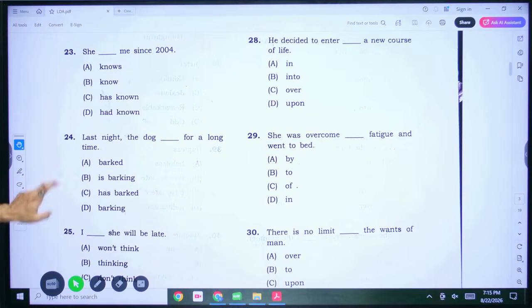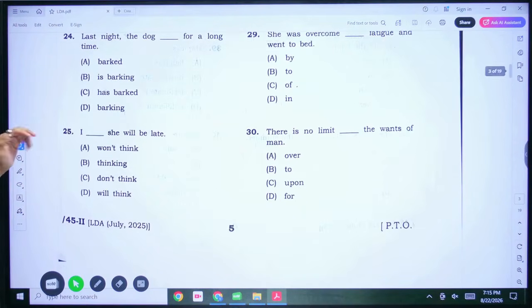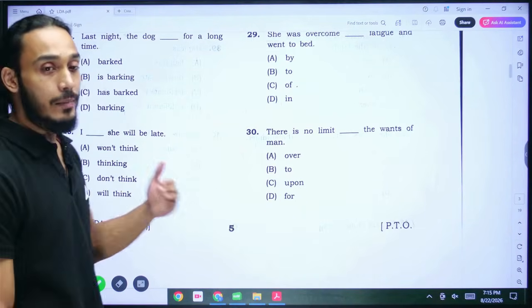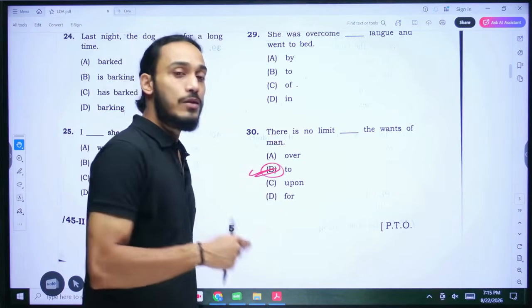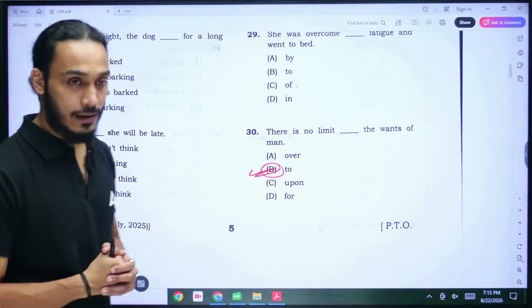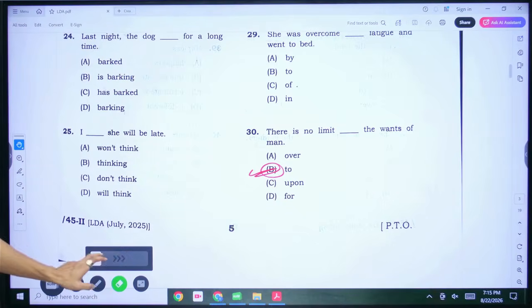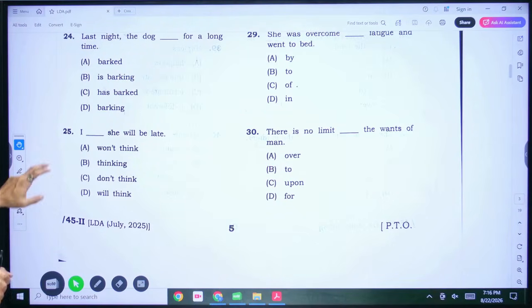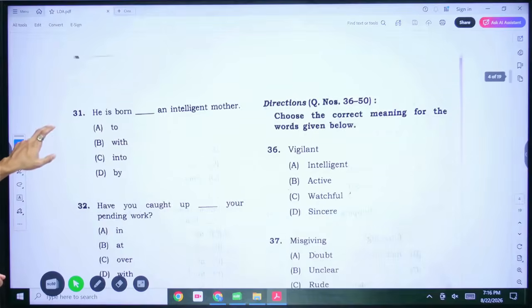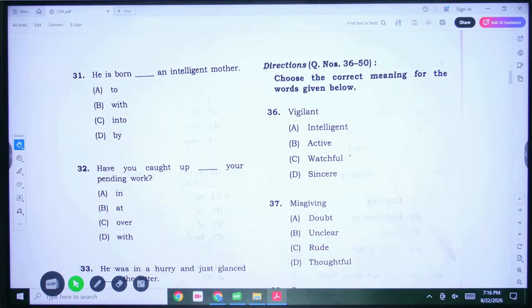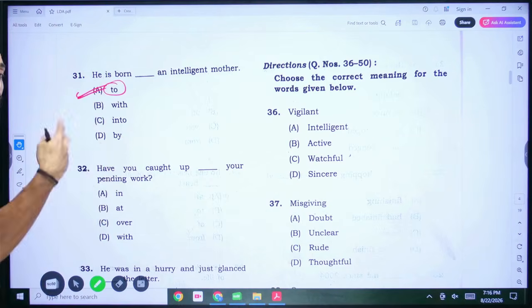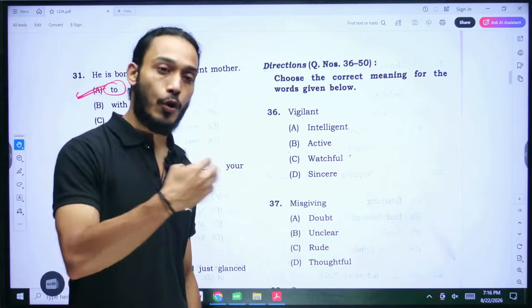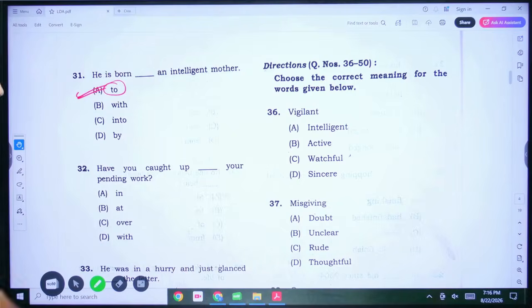There is no limit dash the wants of man. So whenever we are talking about limits, we are talking about limits to something. All right, so here also we are going to say there is no limit to the wants of man. So B is your correct answer here. Next, number 31. Let's go to the final part of this paper. He is born dash an intelligent mother. We have to use the preposition he is born to. All right, you're born to a particular family. All right, so he's born to an intelligent mother. That's the correct word to use here.